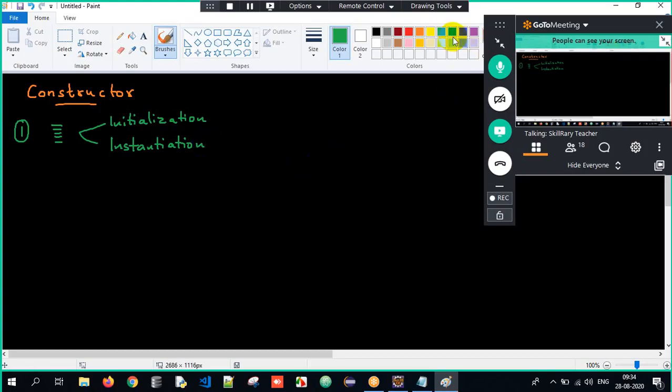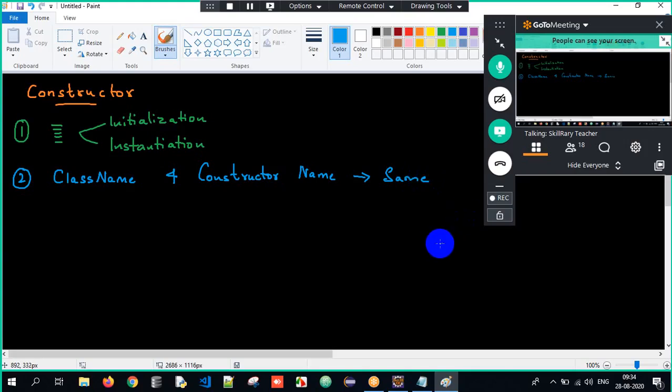Whenever we talk about constructors, the second point is that whenever we create a constructor, the class name and the constructor name should always be the same. That's one mandatory rule. You don't have a choice. It should always be the same. And the third point is that it does not have any explicit return type. Constructors will never have any return type.